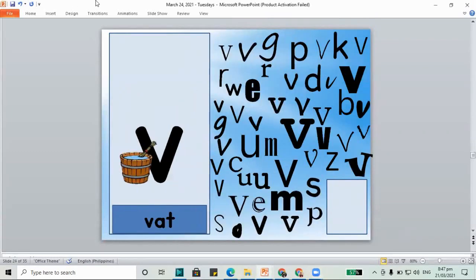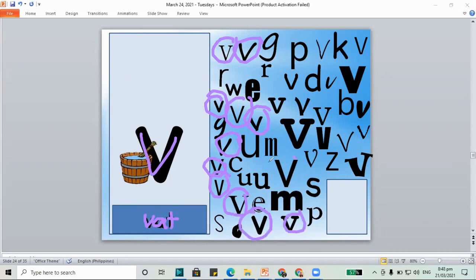We have our vat. And the vat is where you put a lot of water in it, a container for your water. Lowercase v, V, A, and letter T for the vat. Let's circle our lowercase v on the screen. There's lots of them. And once we're done, we need to mark and count. Let's see. Am I done? Do I need to circle some more letter V's? Oh, there's some more. We need to look for it. We need to look for all the letter V's and we have to count them all.